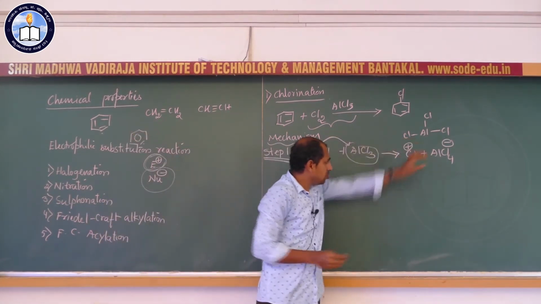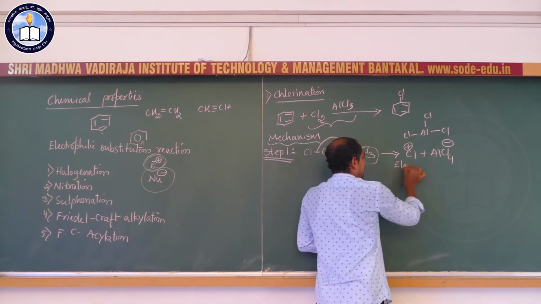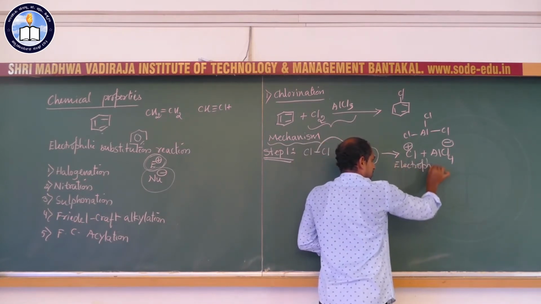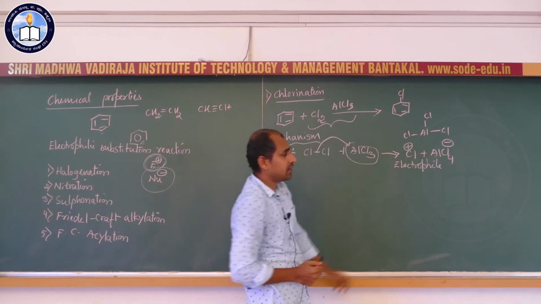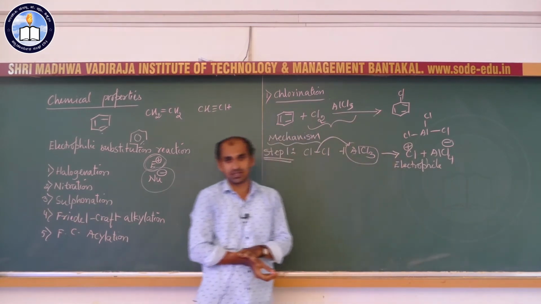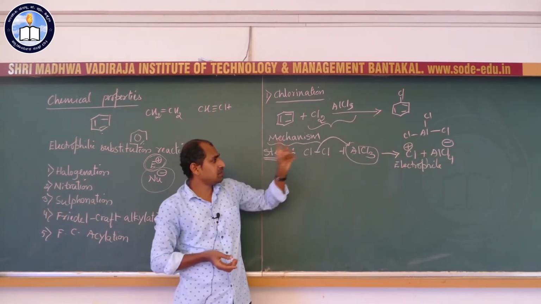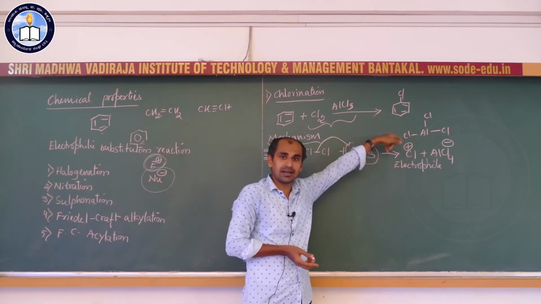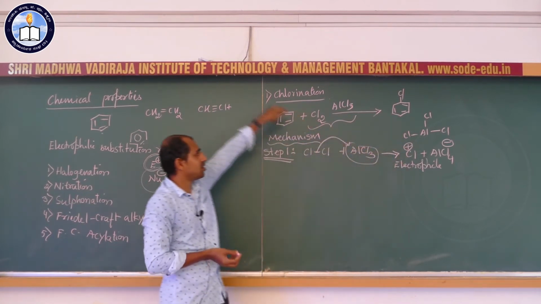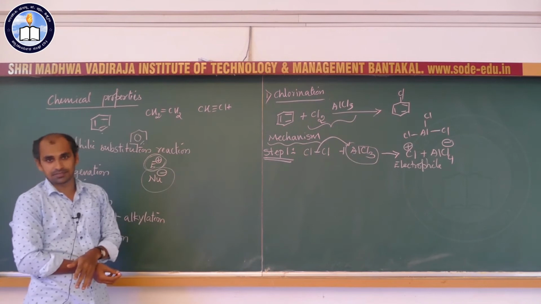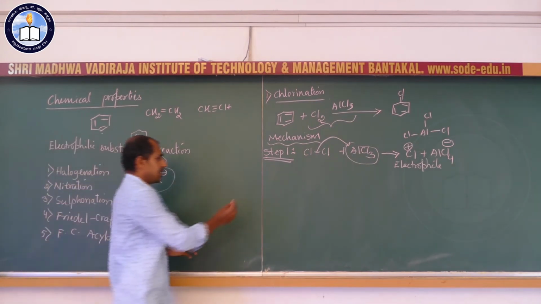Now, this group is called electrophile. Why is it called electrophile? Because it has a positive charge. So, the first step is generation of this electrophile that is required for the further substitution reaction. Second step